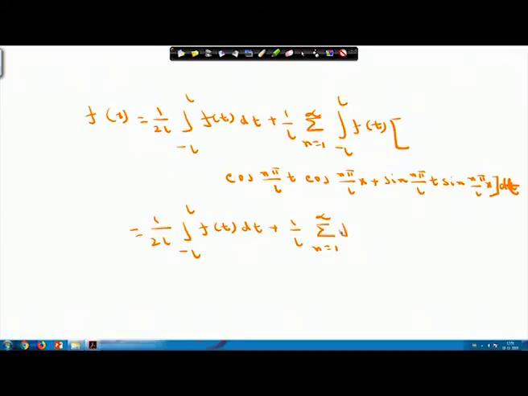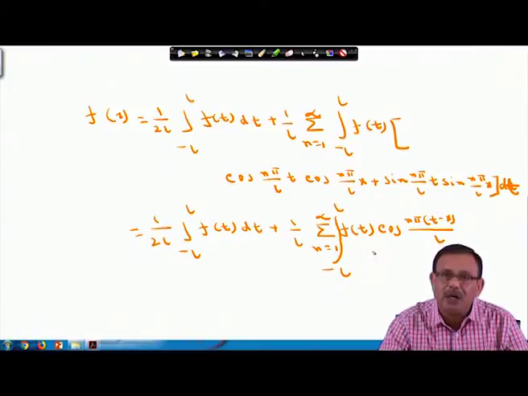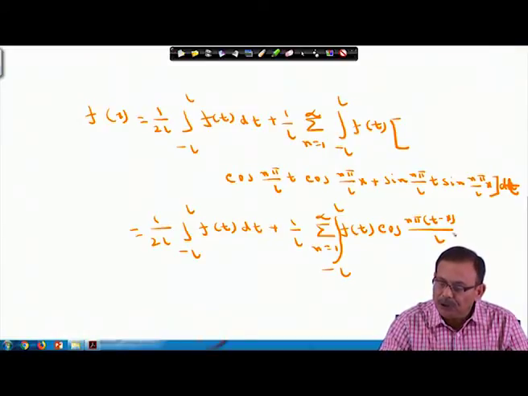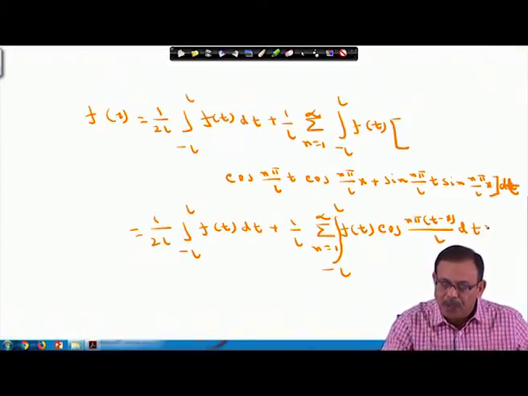f(t) is here, and this is cos A cos B plus sin A sin B, which I can write as cos of n pi into (t minus x) by L into dt. The summation will come, so that here your integration will also come from minus L to L, f(t) into cos of n pi into (t minus x) by L into dt.